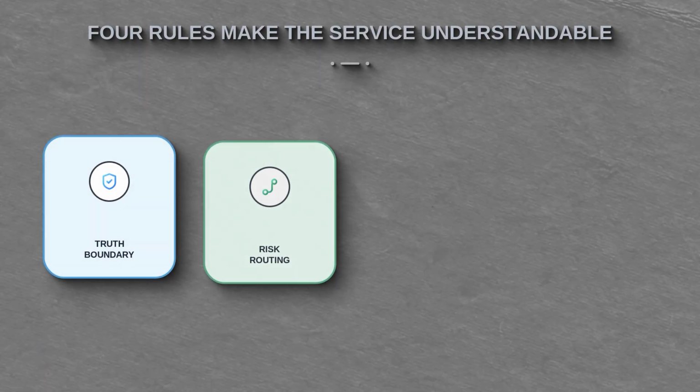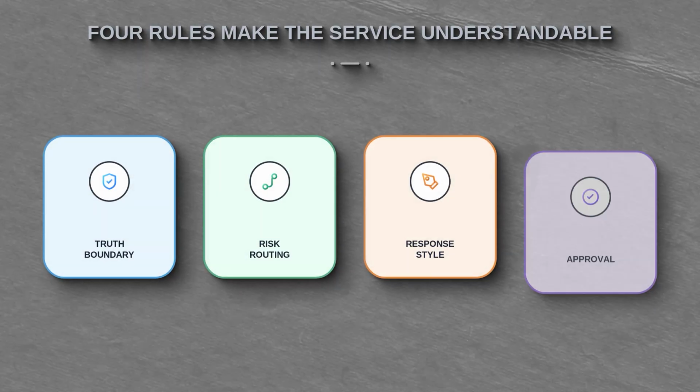So do not sell automatic review replies as the impressive part. Sell the review reply control loop. Four rules make the service understandable: truth boundary, risk routing, response style, and approval with moderation. Build those controls first. Test them in draft mode. Then let the writing model do only the job you have actually authorized.